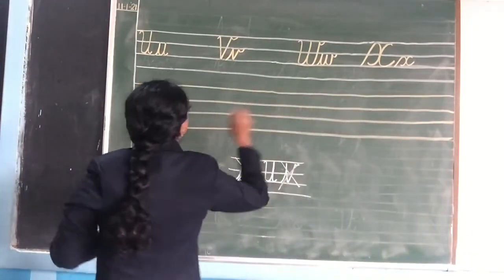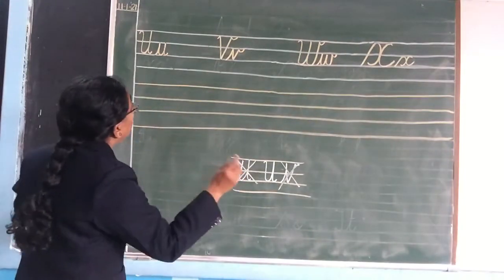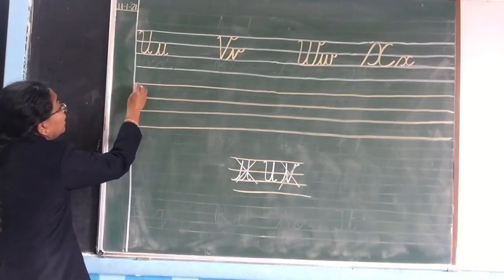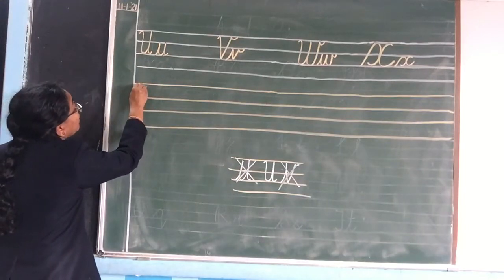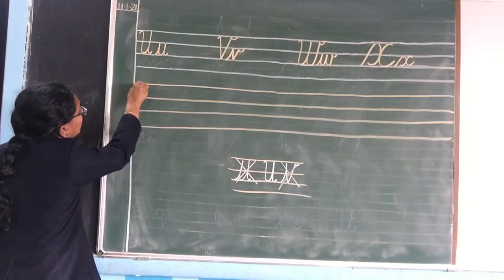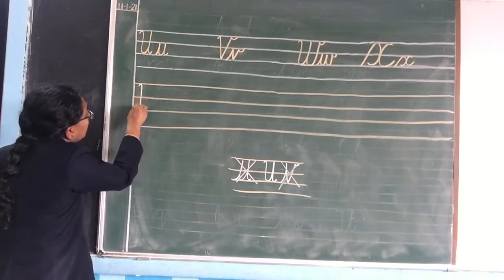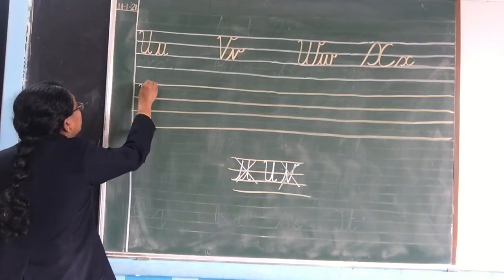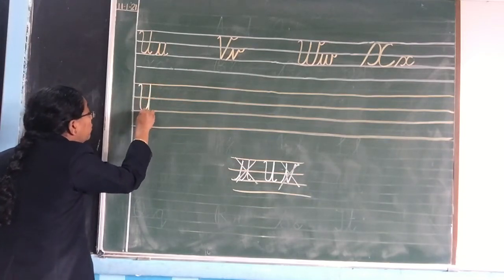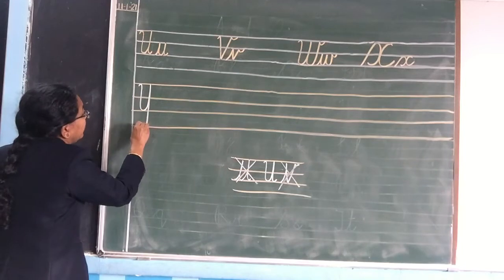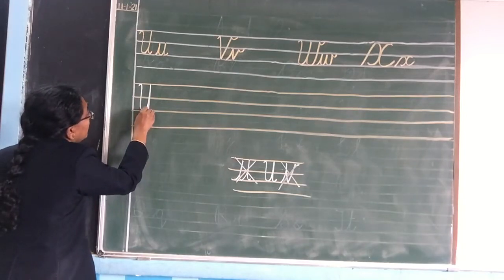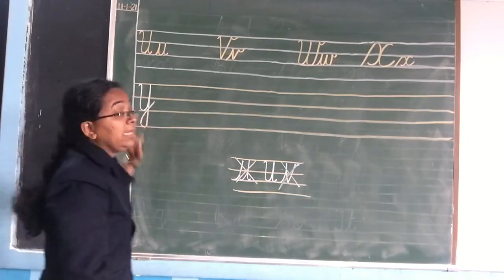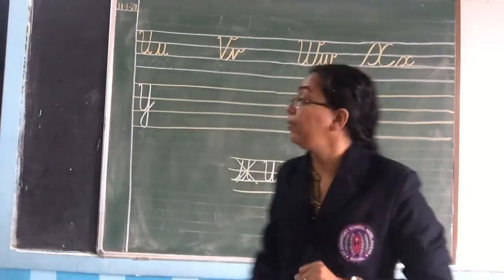Fine. Now, after that X, what comes? Y. Like this you will write capital Y also. From here, from the first line, make a curve, come to the third line, again go up to the first line, then come to the fourth line and make a turn like this and go up. Stop. This is how you will write capital Y.